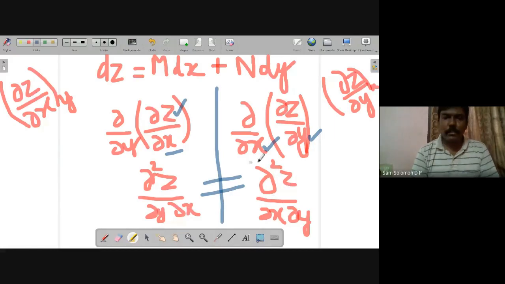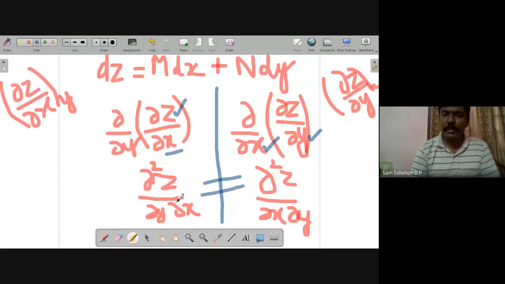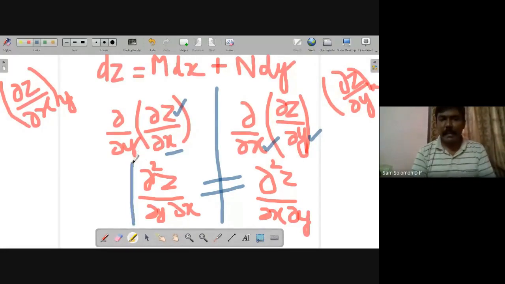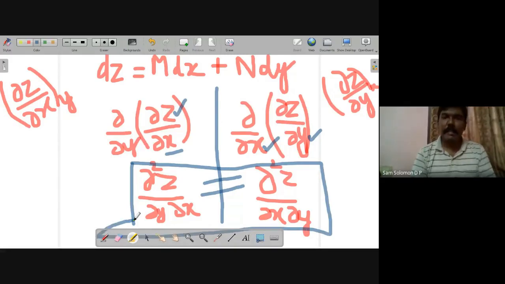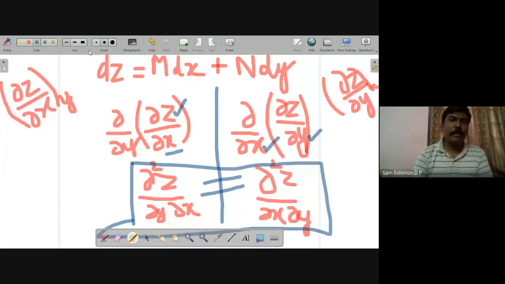There is no change in the numerator, right? The numerator is nothing but the change in z. But how was the change made? First it was differentiated with respect to x, then with respect to y. Here first with reference to y, then with reference to x. I have changed the order, but if I am getting the same value for both of these, then I have a solution for this particular equation, dz equal to m dx plus n dy.